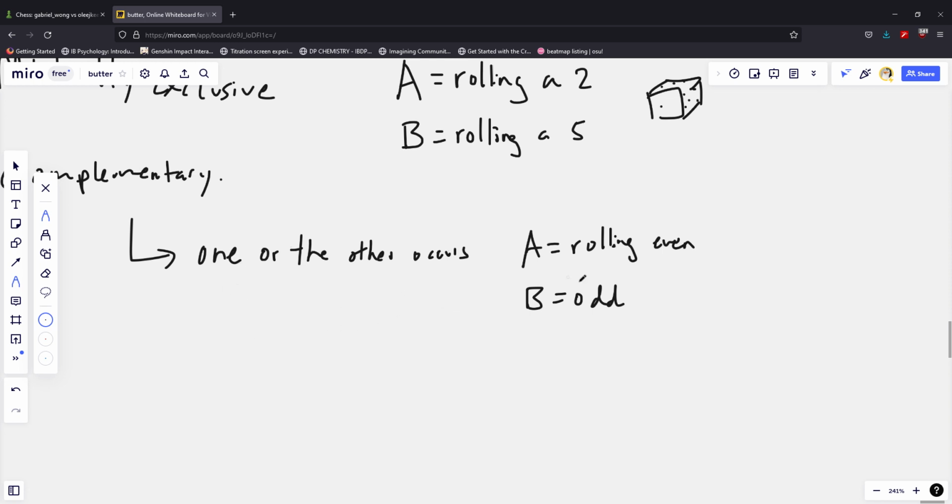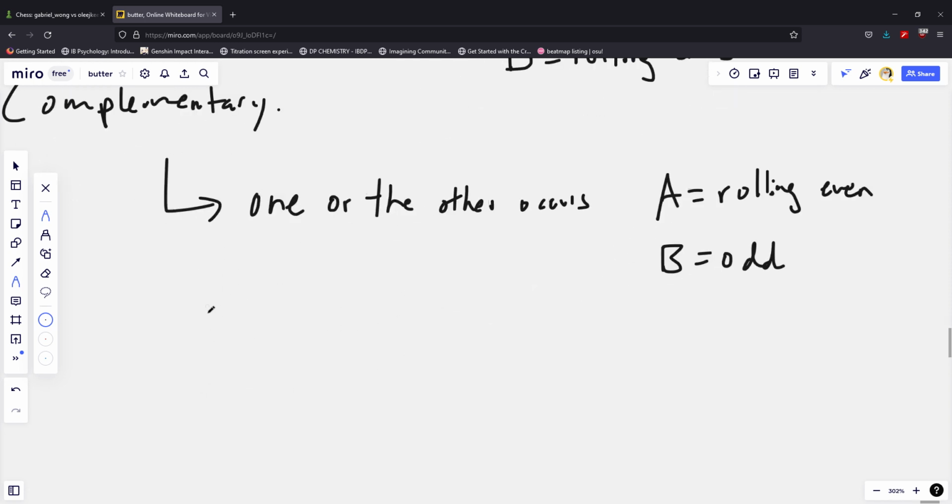One of the properties of complementary events is that if we say A and B are complementary to each other, in this case, we can say that the probability that A occurs plus the probability that B occurs is equal to 1. 1 in probability here just means 100% basically. So it means that it's guaranteed that either A or B will occur.